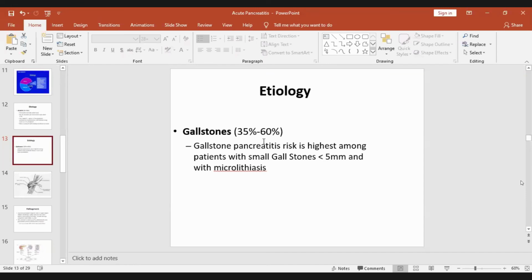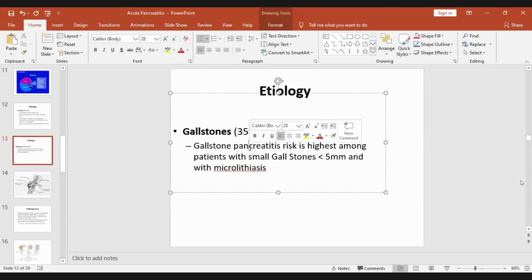And also they cause saponification, calcium soap formation, that is fat necrosis because of lipase. And there is a lot of fat around the pancreas. So the pancreatic fat as well as the fat around the pancreas is digested by lipase, and that will lead to formation of fatty acid and glycerol.